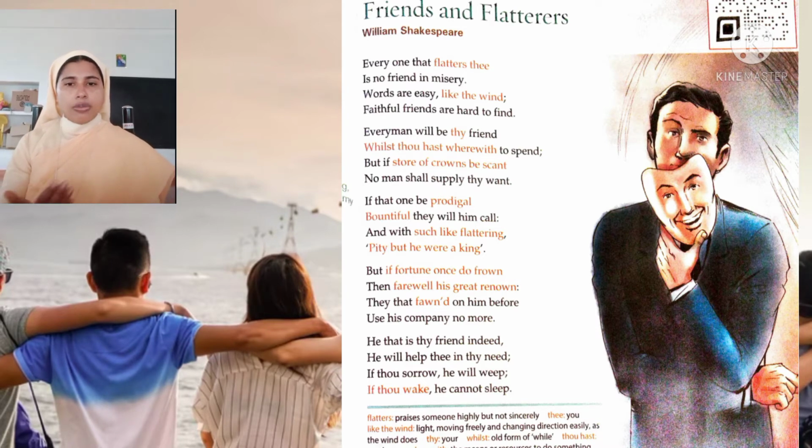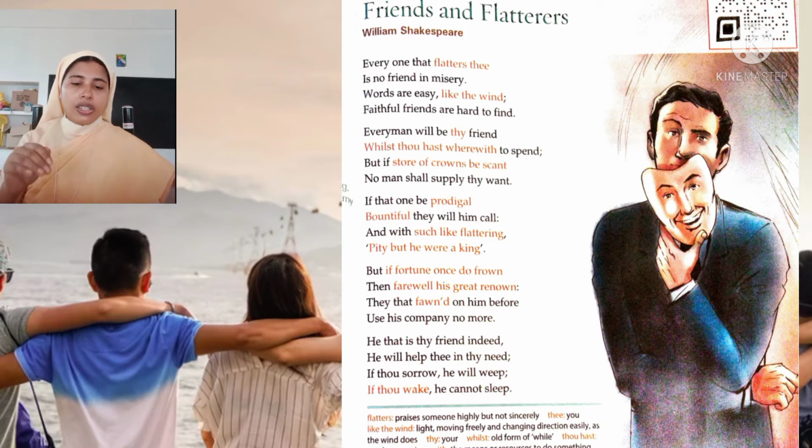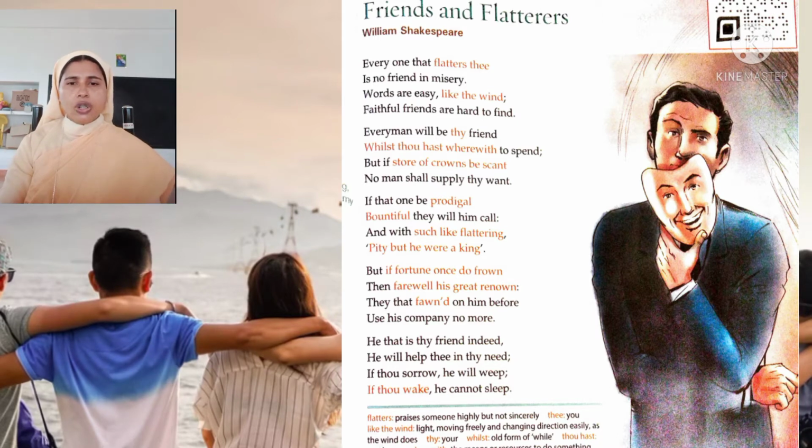That's why Shakespeare tells that everyone that flatters thee, the person who praises you, 'thee' is an old usage of 'you', is no friend in misery, cannot be called a friend in troubles or bad times.